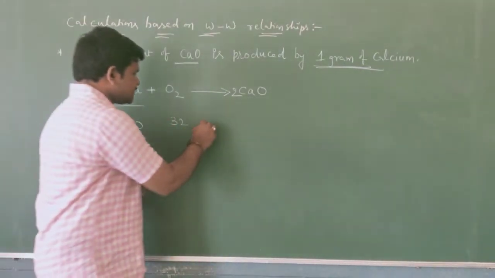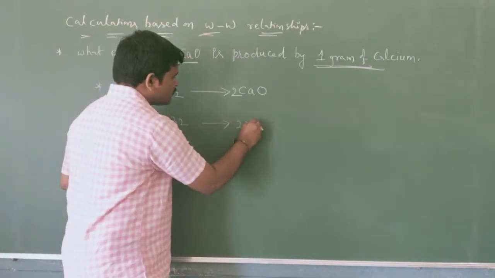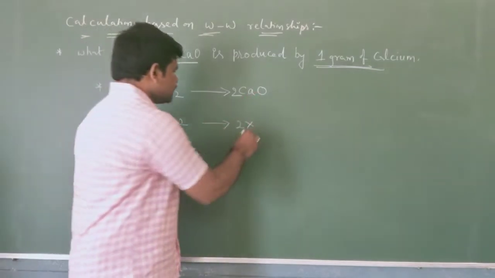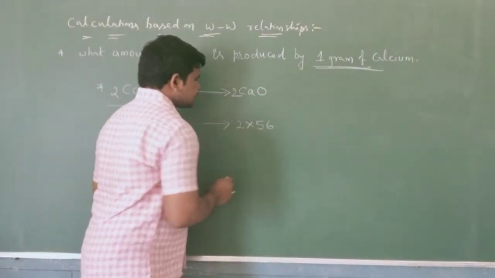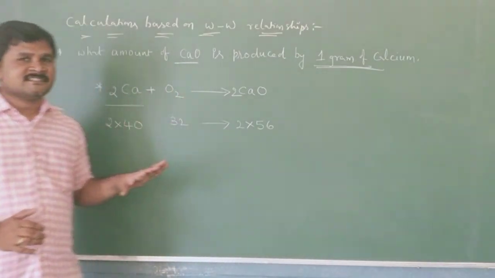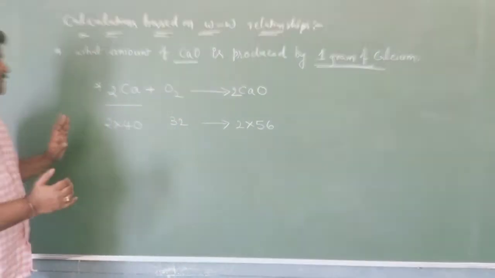And we will get 2 into (40 plus 16), that is 2 into 56 grams of CaO. This is according to the reaction.